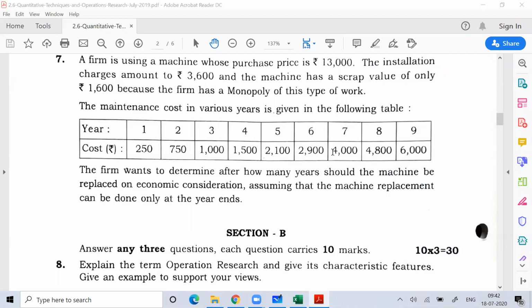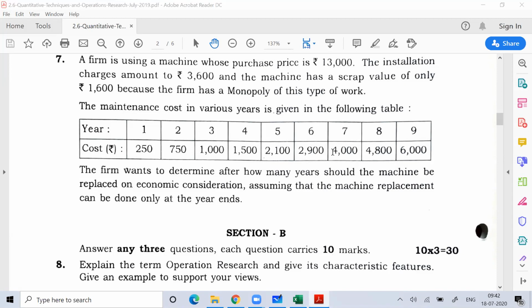This is a problem on operation research, and in this subject we are talking about a topic called replacement model. In the replacement model, we talk about when you can replace your existing machines. When you use an asset, definitely the value of the asset will decrease because of wear and tear, because of depreciation.